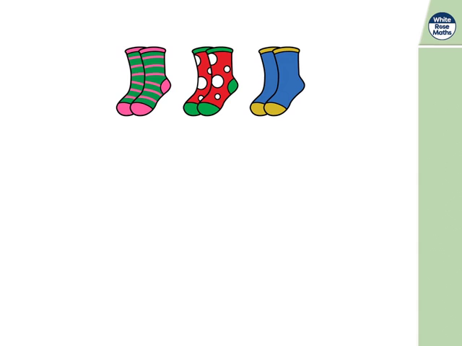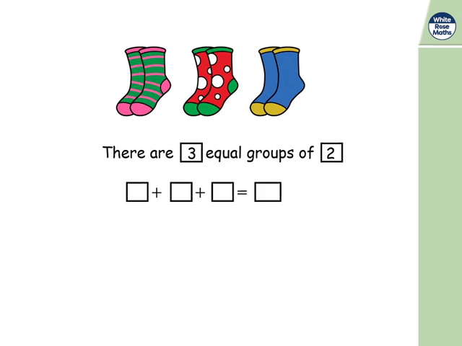Here are 3 pairs of socks. Do you wear socks? How could we describe these equal groups? There are 3 equal groups of 2. So if we put this into a repeated addition calculation, we would have 2 plus 2 plus 2, because we've got a first pair of socks, a second pair of socks, and a third pair of socks. 2 plus 2 plus 2.